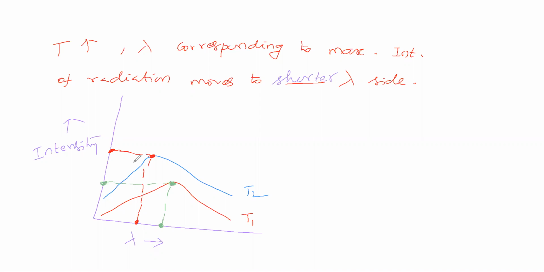Now this is the experimental curve, the black body radiation experimental curve. Using this experiment, using this black body radiation, Max Planck gave some postulates. Those postulates are called Planck's quantum theory.